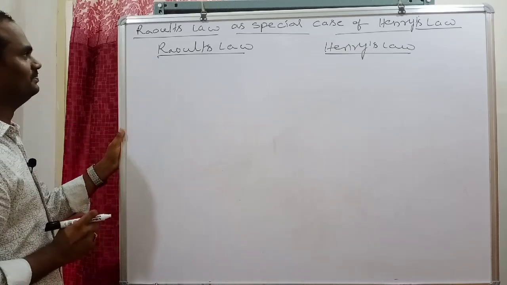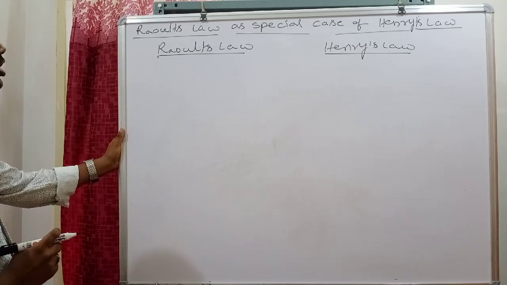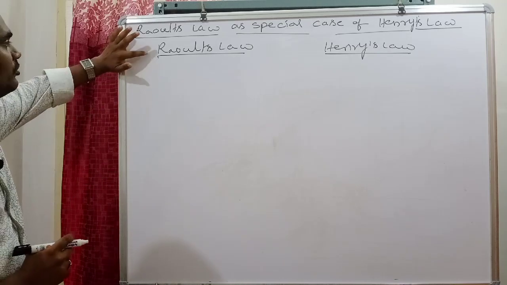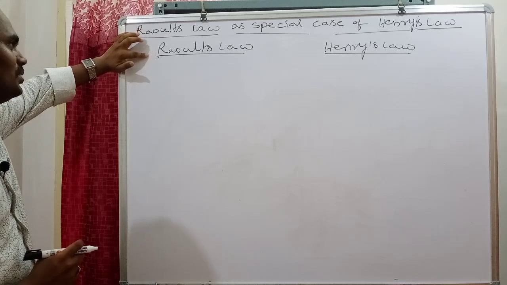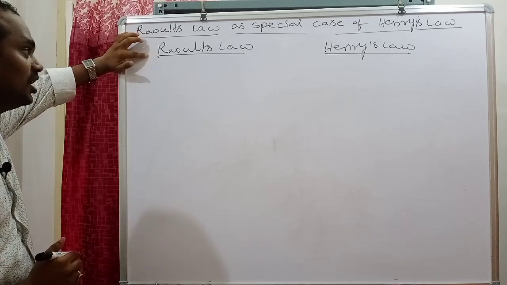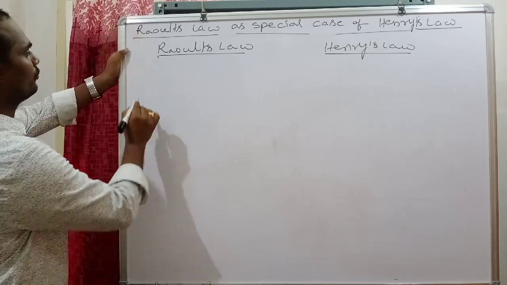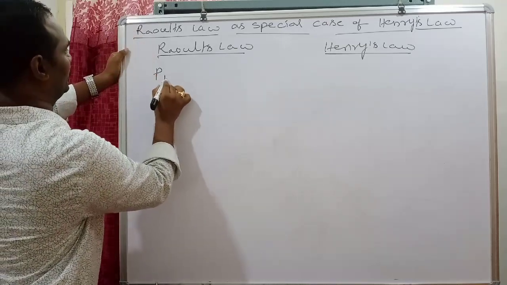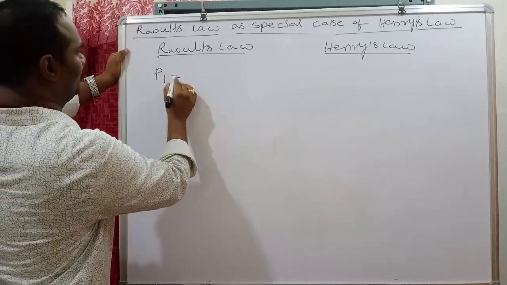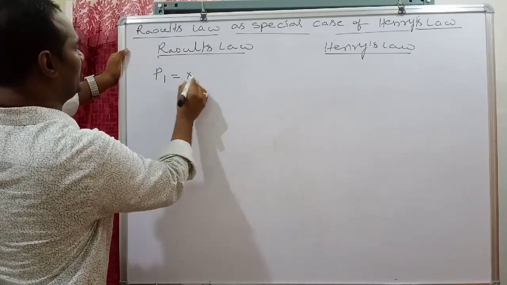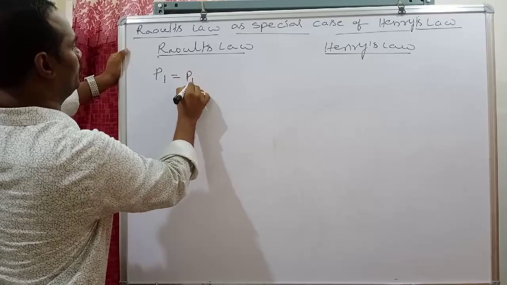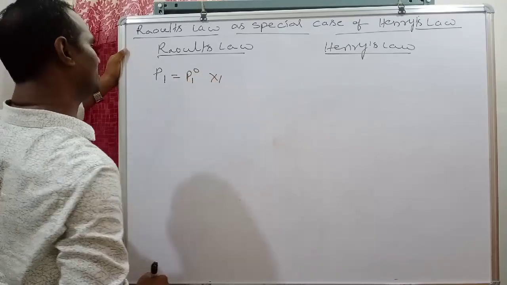the partial vapor pressure of any volatile component in the solution is directly proportional to its mole fraction. According to that, P1 is proportional to x1. If you remove the proportionality, P1 is equal to P1 naught into x1.